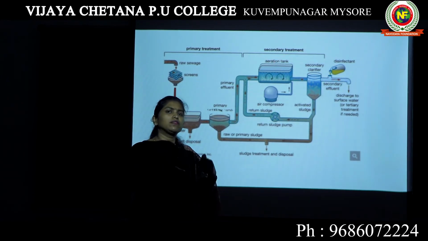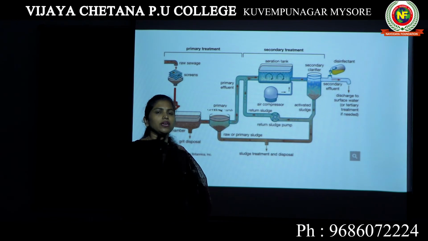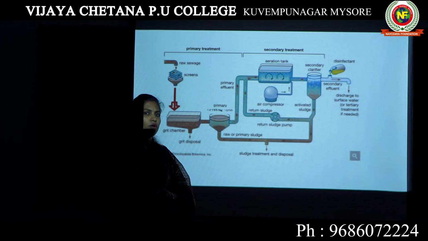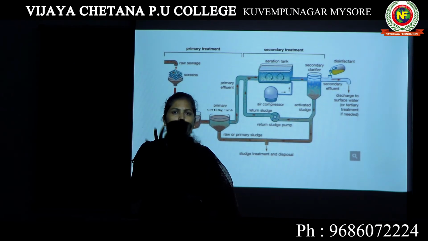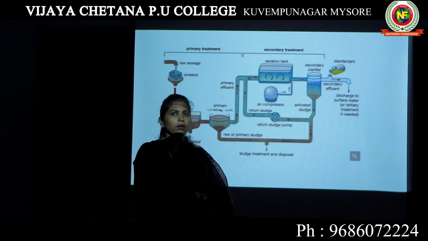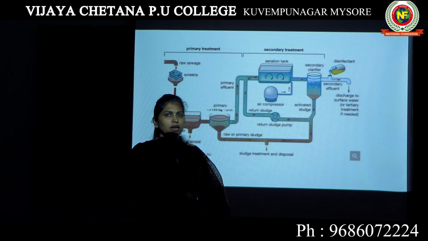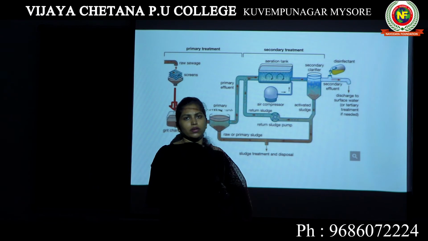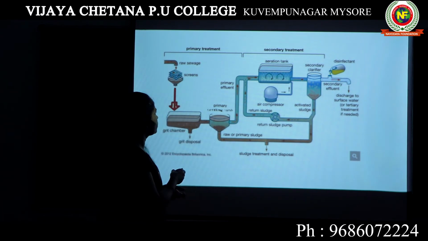And there is proper mixing of this air so that it gets dissolved in the water, and these aerobic microorganisms get sufficient oxygen. Air, when I say it, carries oxygen. When these aerobic microorganisms are breaking down the organic matter, they require more and more oxygen, so more oxygen will be given in the form of air. To make sure this oxygen is properly mixed in the water, there will be continuous agitation or mixing of water. Hope you are able to understand.